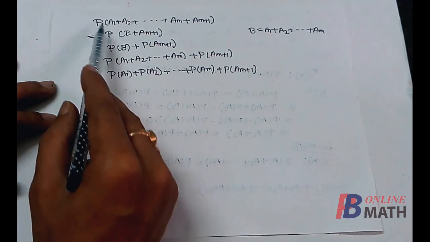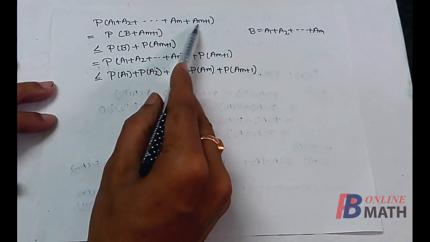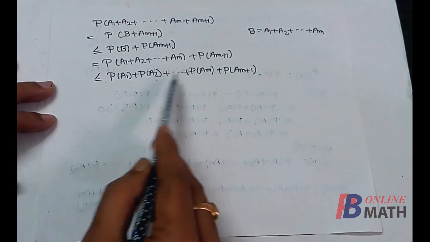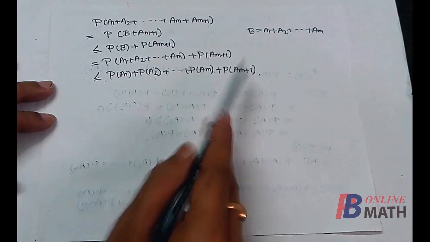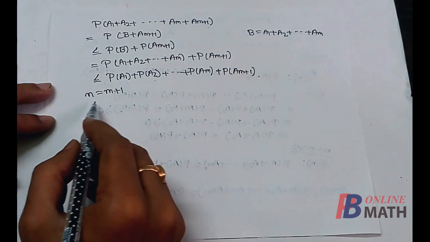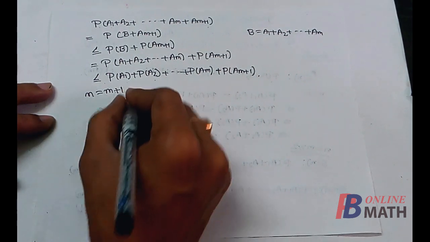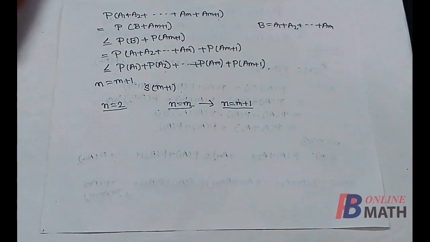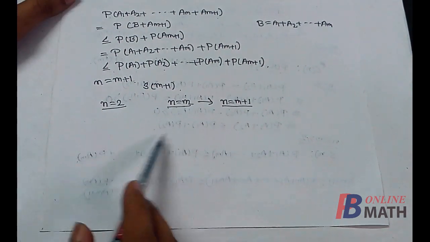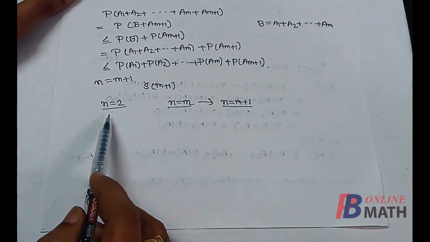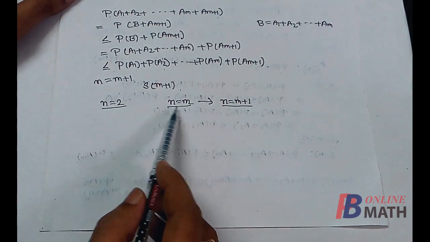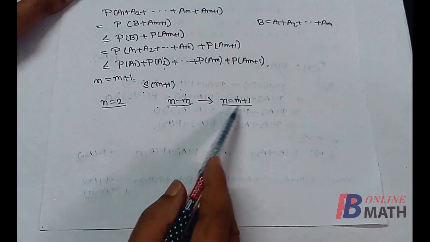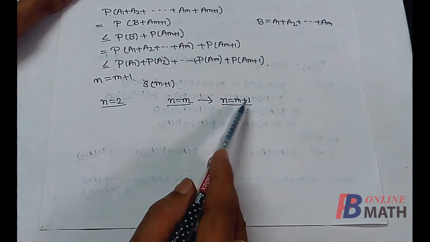Now here we have the result, that is probability of A1 union A2 up to A(m+1) is less than or equal to probability of A1 plus probability of A2 up to probability of A(m+1). From here we can conclude that the statement is true for n equal to m plus 1. That means the statement S(m+1) is true. We have already proved that the result is true for n equal to 2. Now using the result that the statement is correct for n equal to m, we have now proved that the statement is correct for n equal to m plus 1.